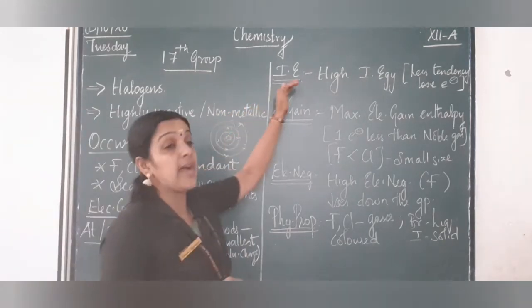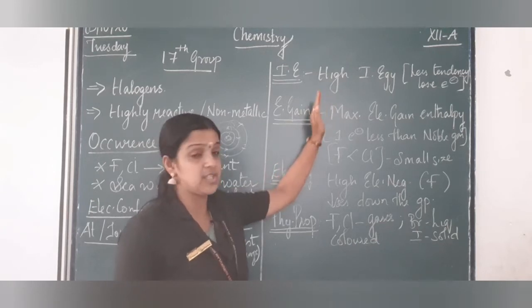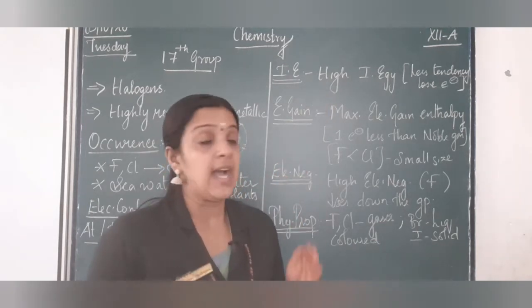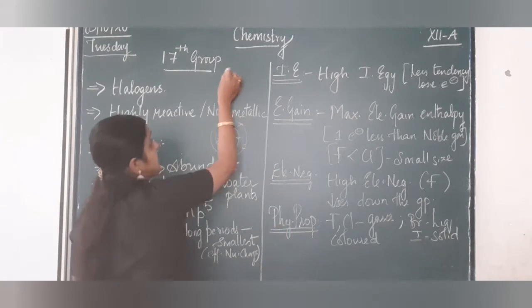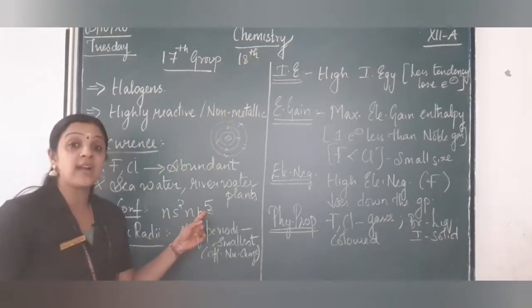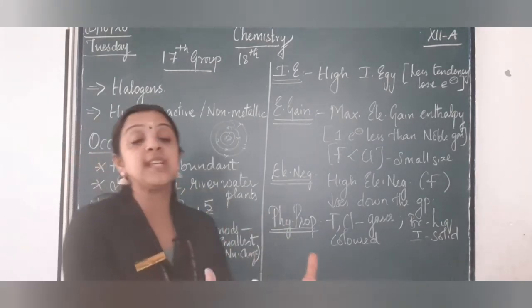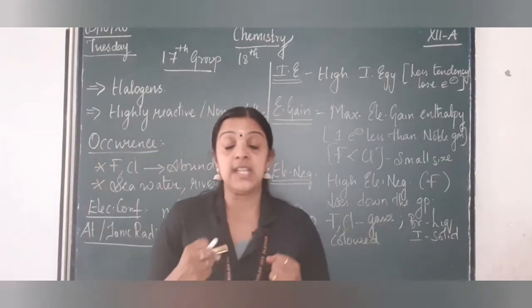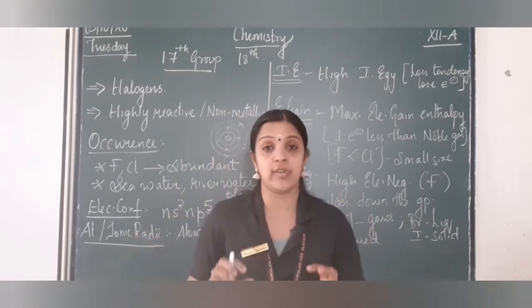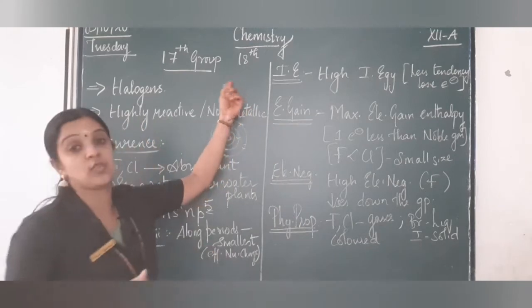Now when we come to ionization energy, they have a very high ionization energy. What could be the reason? I told you these are the 17th group and the 18th group is noble gas. Since they need only one electron to become an octet, their tendency to lose the electron is very less. They don't like to lose electrons. Instead, they want to gain an electron to attain the noble gas configuration.